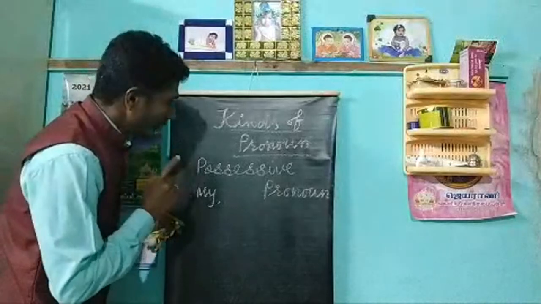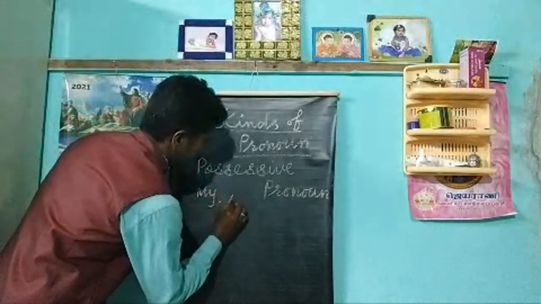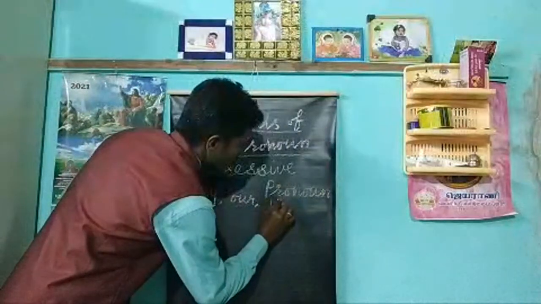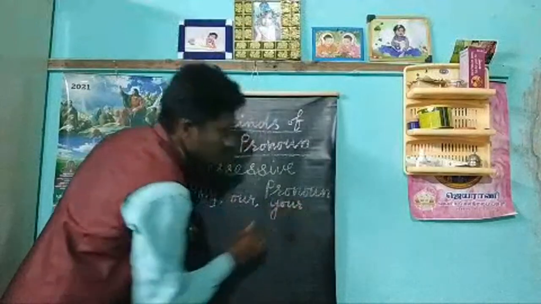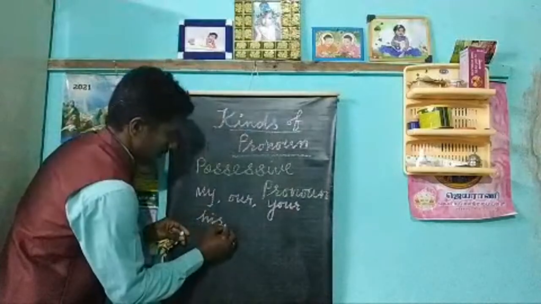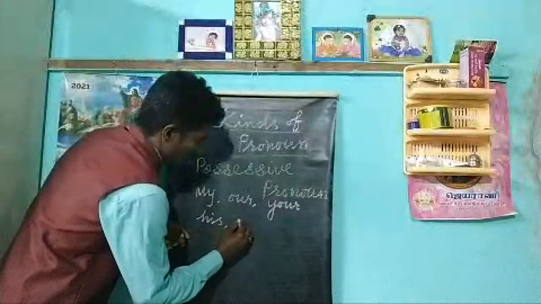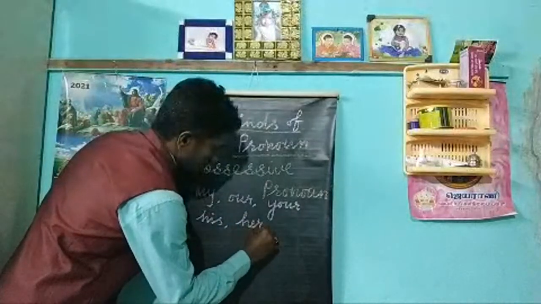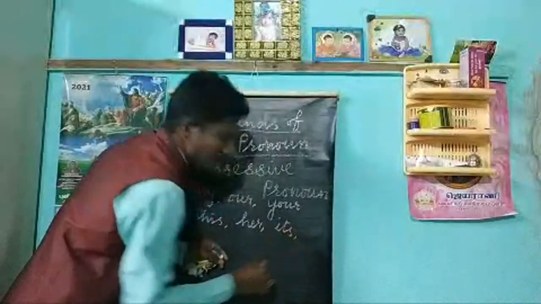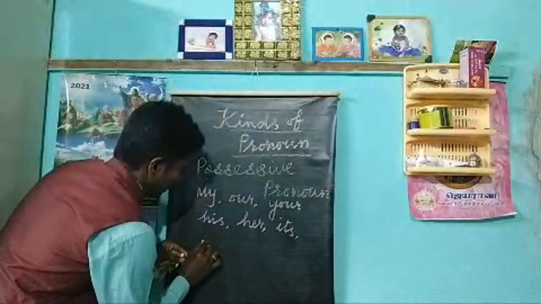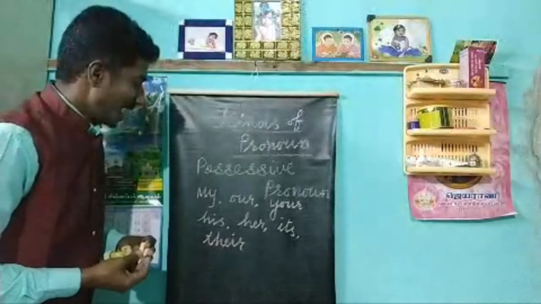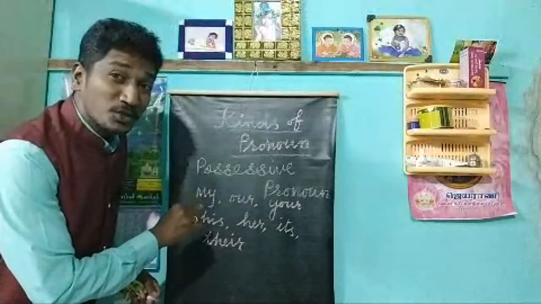And we say our. You, your. He, his. She, her. It, its. And they, their. So these are the seven possessives.